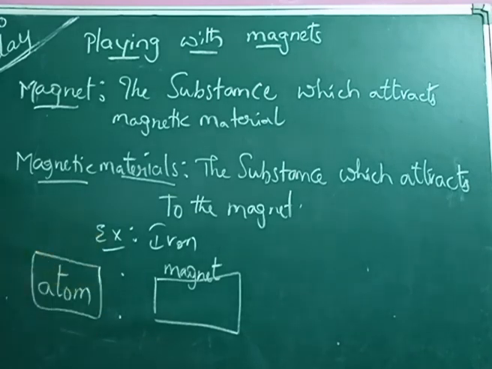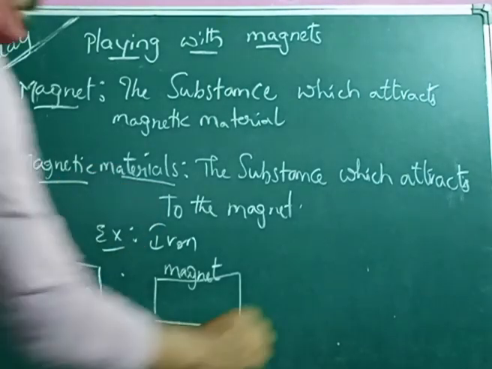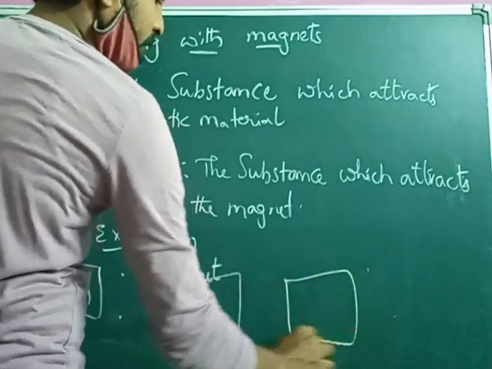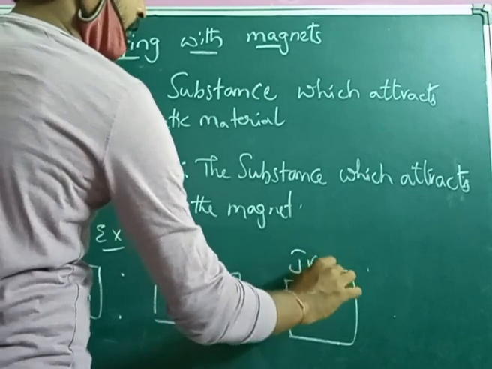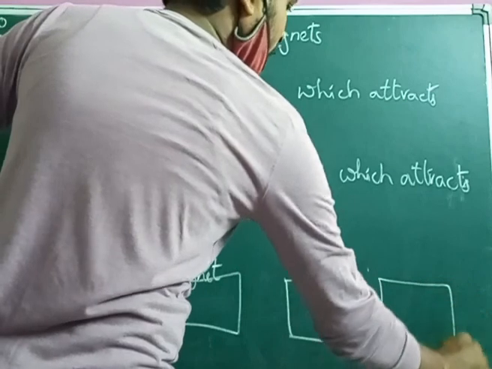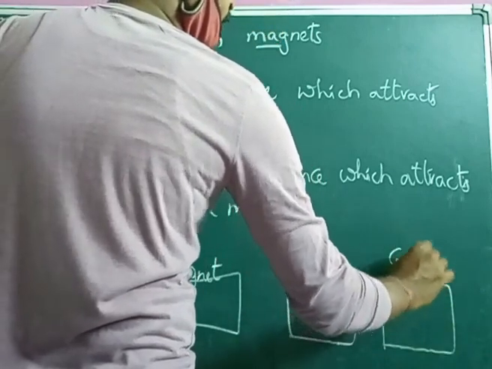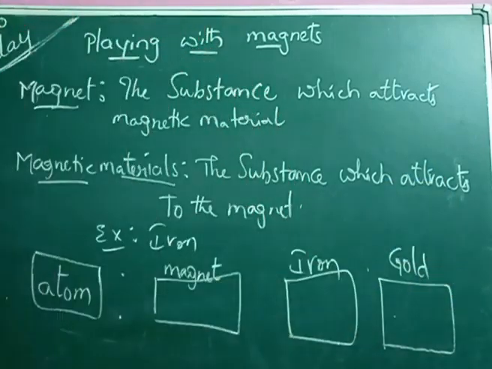So let's compare why something is called a magnet and why something is non-magnetic, like a magnetic material, let's say iron, or another, gold. There are three substances: magnet, iron and gold.